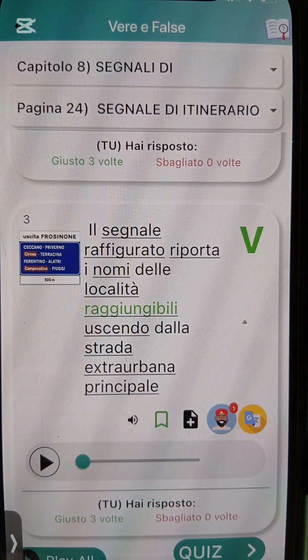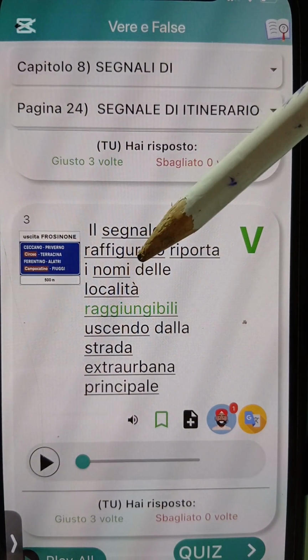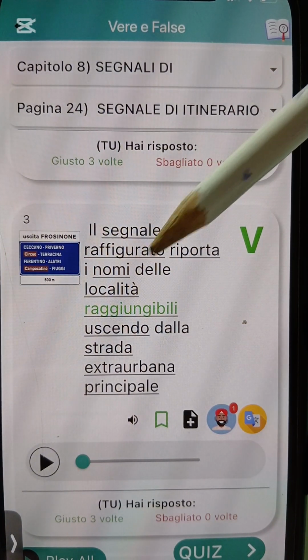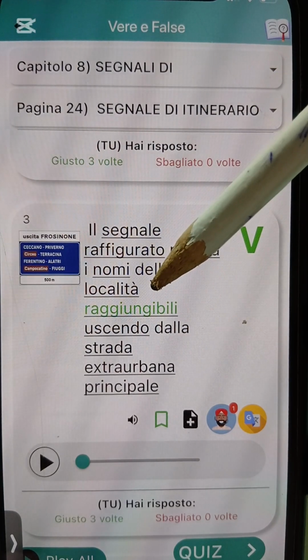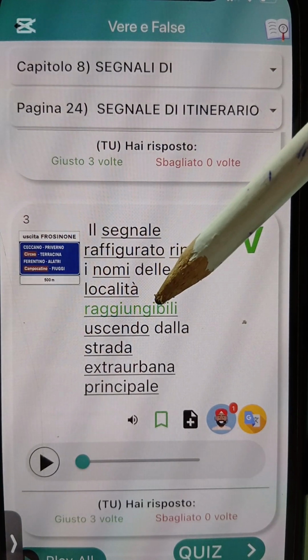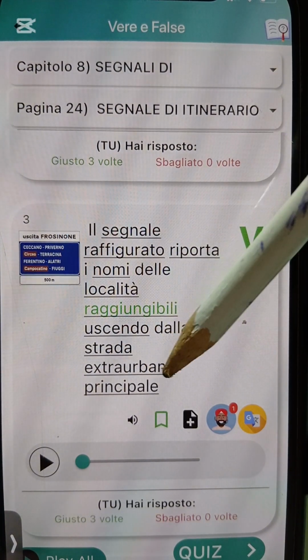Il segnale raffigurato riporta i nomi delle località raggiungibili uscendo dalla strada extraurbana principale. Okay, e say this sign figure, e dey report the names, nomi na names, of the location reachable using Strada Extraurbana Principale.